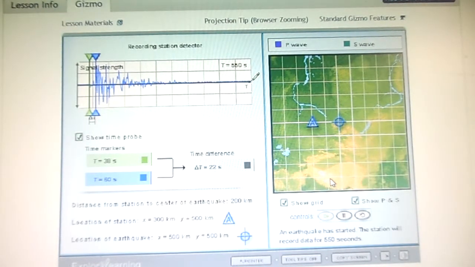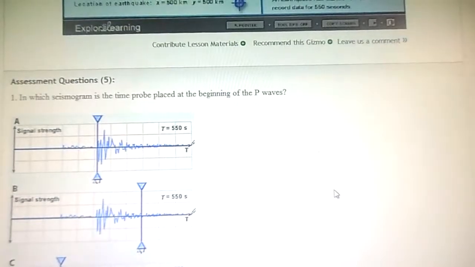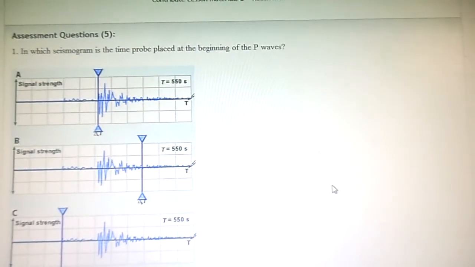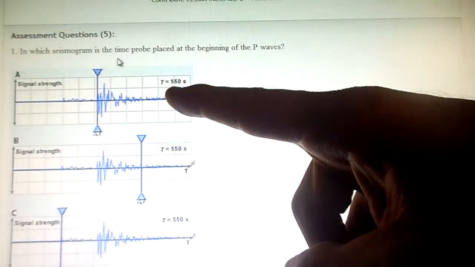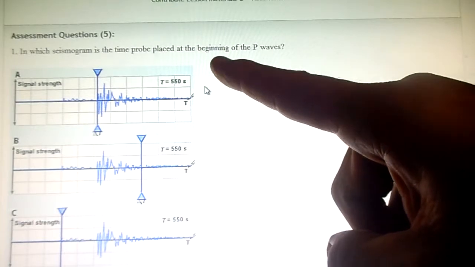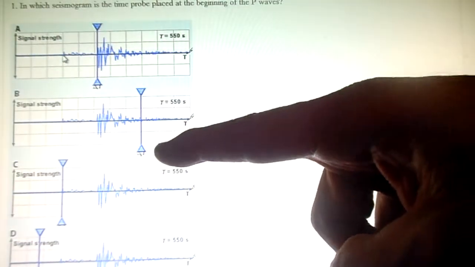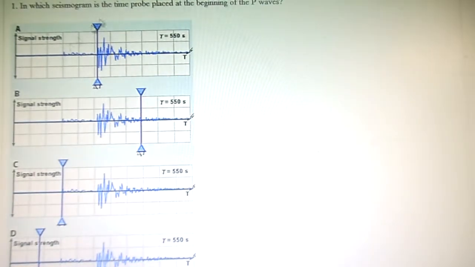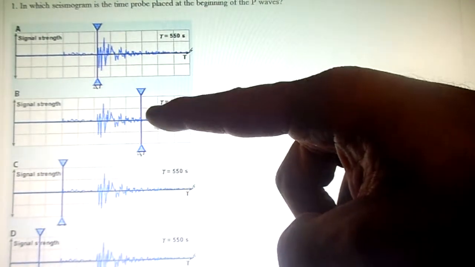We hope that this Gizmo has been helpful for you students. Let's try these questions if possible. Oh, yeah, okay. What is this? In which seismogram is the time probe placed at the beginning of the P wave? At the beginning. I'm looking, the P wave should be the short one, right? Yeah. Aha, so it's not these. These are all P waves, the primary waves.